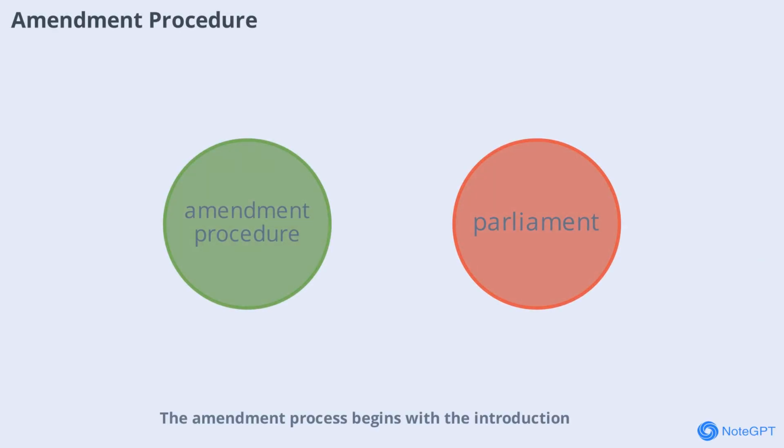Amendment process begins with the introduction of a bill in either House of Parliament. The bill must be passed by the required majority and the President's assent is compulsory. There is no provision for a joint session. Once the President gives assent, the amendment becomes part of the Constitution. This procedure ensures that amendments are made thoughtfully and with broad support.